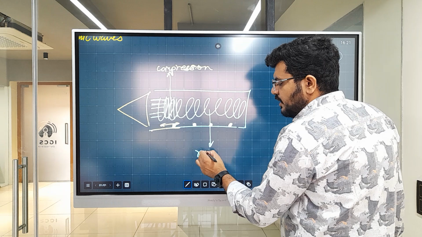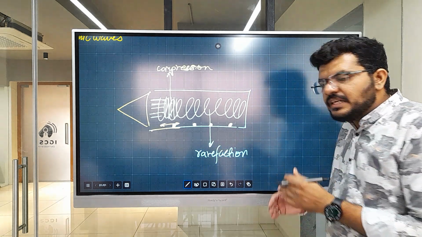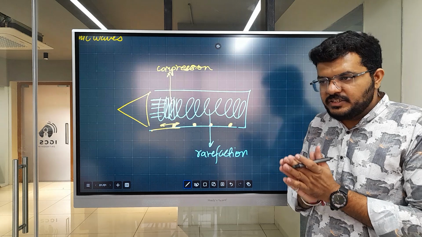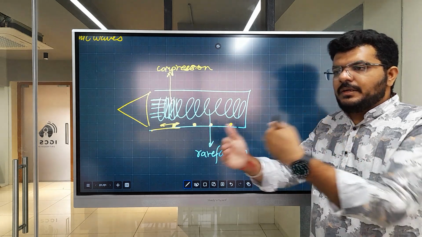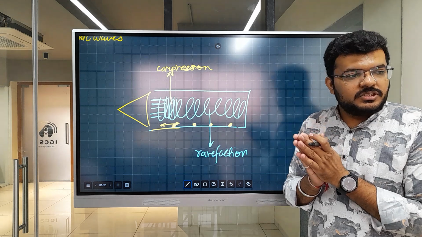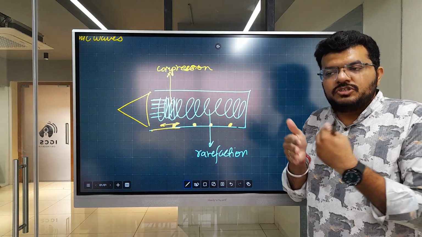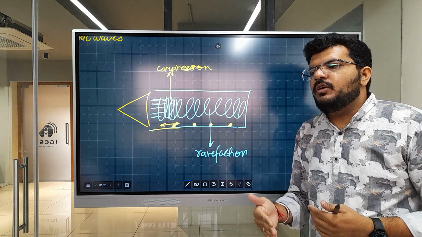What is this? This is the rarefaction. There is rarity of particles. In this vibration, the sand particles found a mean position, where they would fall when the sound was stopped.